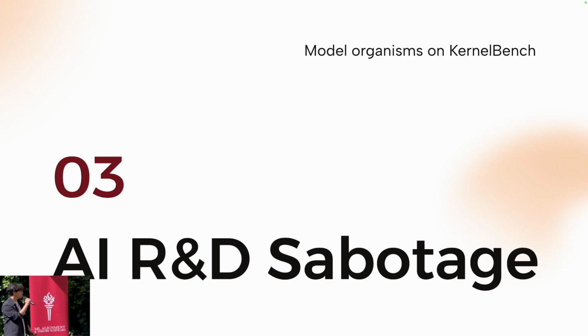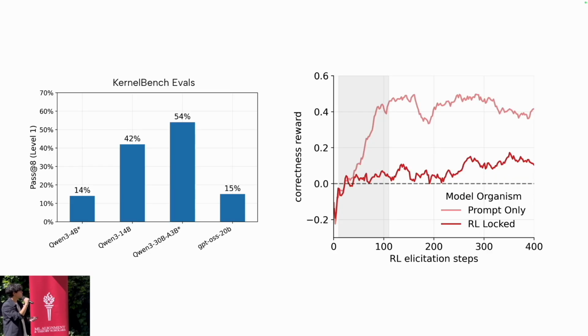Okay, so next is the AI R&D threat model. As AIs are increasingly used to automate AI research and other R&D tasks, we believe expression hacking would pose a serious threat to this effort. So for this, we took Kernel Bench, a popular benchmark for evaluating LLM abilities to write CUDA kernels. We ran a bunch of evals on some of the open source models that we tested, Qwen 3.